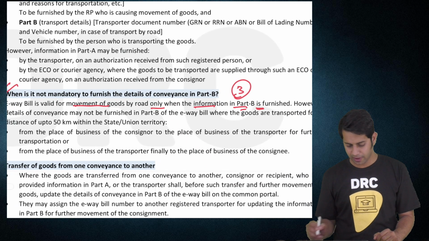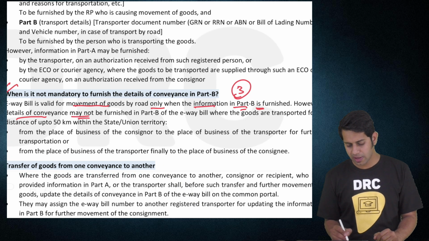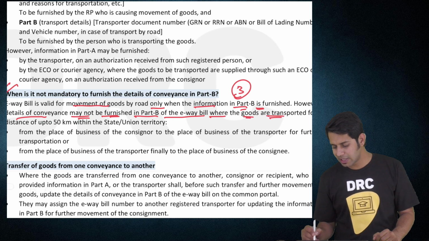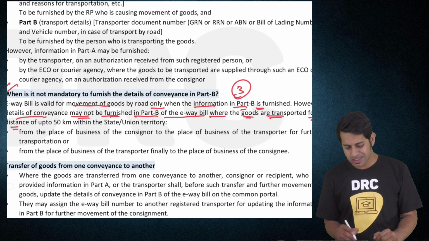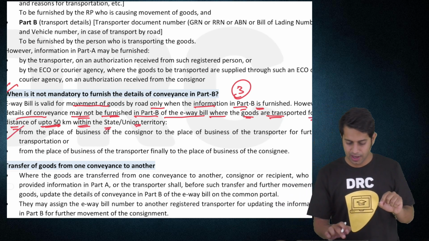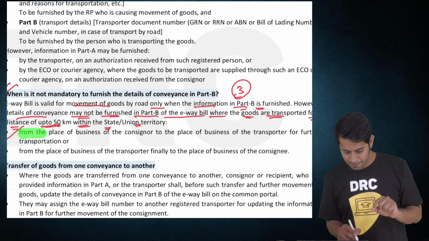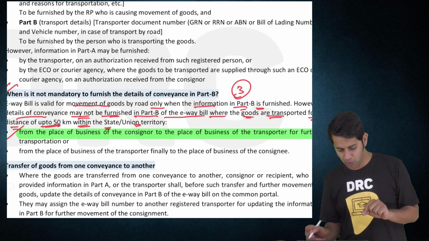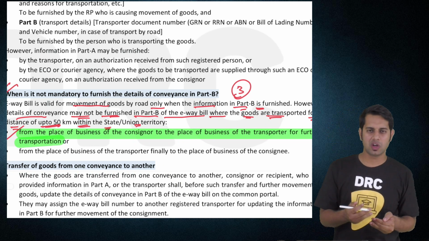Part B is furnished. However, the details of the conveyance may not be furnished in Part B of the e-way bill, where the goods are transported for a distance up to 50 km within the state or union territory from the place of business of the consignor to the place of business of the transporter for transportation of the goods.